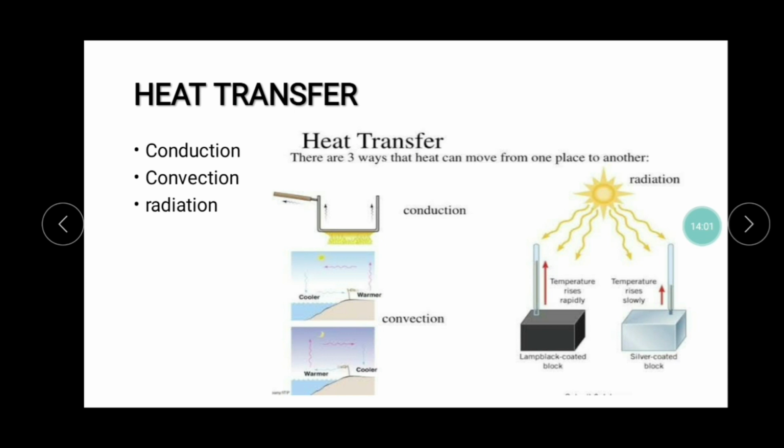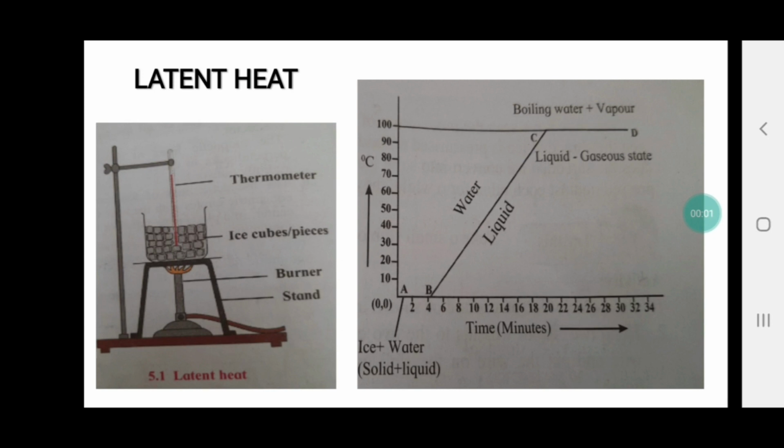Now, does radiation affect the state of matter, that is, the conversion of solid to liquid and liquid to gas? The answer for this is no. Radiation does not affect conduction and convection. Next, we are going to start with latent heat. To understand this concept, we'll start with an experiment.